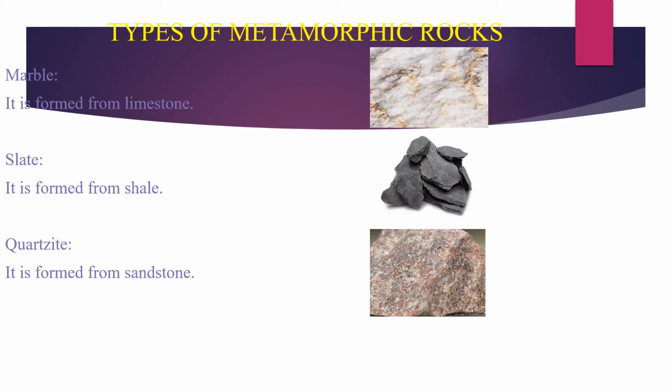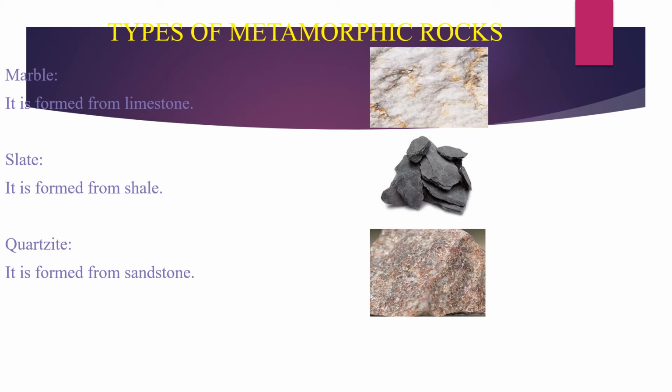As we have learned, metamorphic rocks are formed from the sedimentary rocks. So the marble is formed from the limestone. Limestone is a variety of sedimentary rock. It comes in a variety of colors. It can be polished and often it has attractive patterns. So it is used for making buildings and floors.